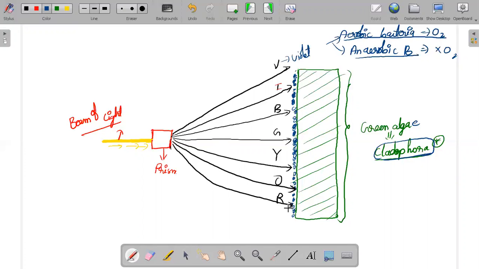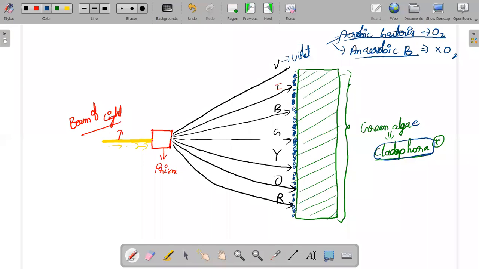So here comes the interesting part. Let me revise your experiment totally again. Engelmann took the green algae called Cladophora, and on the surface of the green algae he laid an aerobic bacteria, that is, an oxygen-consuming bacteria. He took that aerobic bacteria.